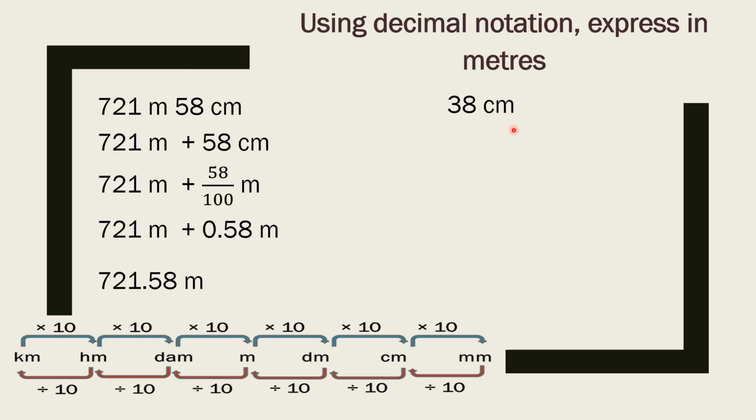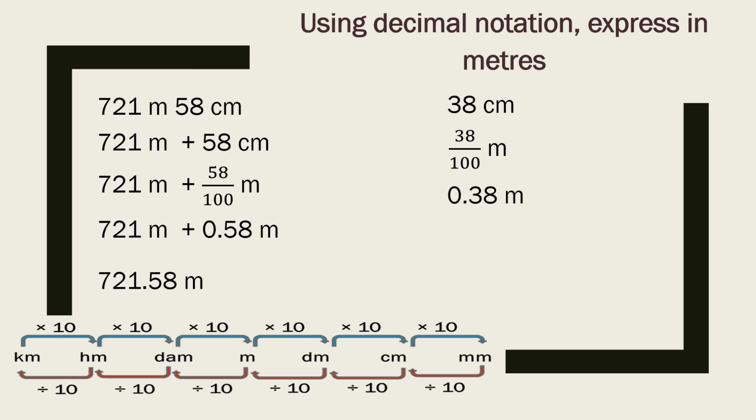Let us do one more, 38 centimeter. You need to convert it into meters. It is very simple, centimeter into meter. It means you need to divide by 100. So 38 divided by 100 meter, simple. Now we will write this in a form of decimal number because there are 2 0 in denominator. So we will put decimal after 2 places. It means it is 0.38 meter.